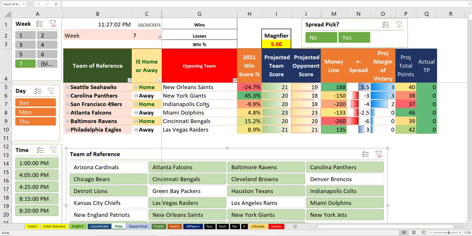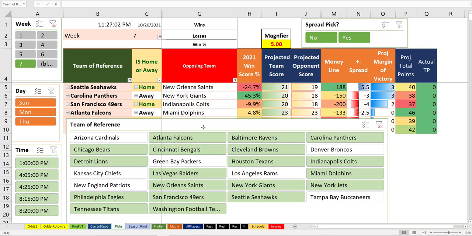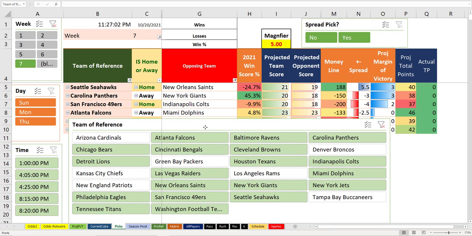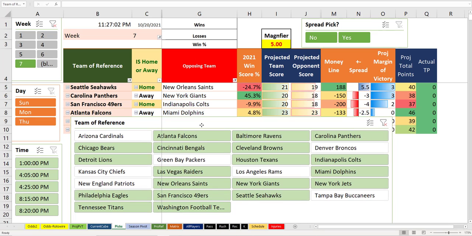Look at how far down on the list we are. That's an Indianapolis plus 4 game according to the way the algorithm has been working throughout the year. So keep that in mind. Atlanta tying now Miami. Miami just lost a game in Jacksonville in London. Atlanta should start to turn it up this year.